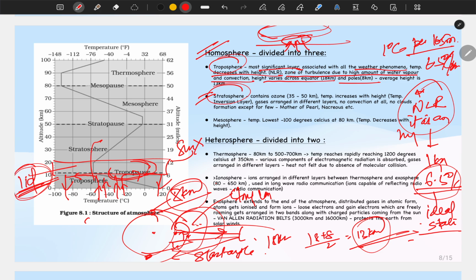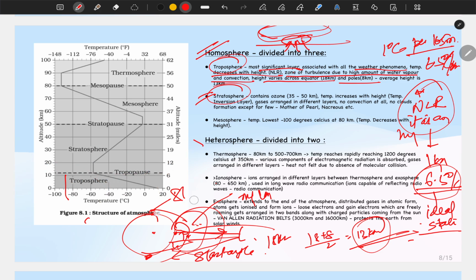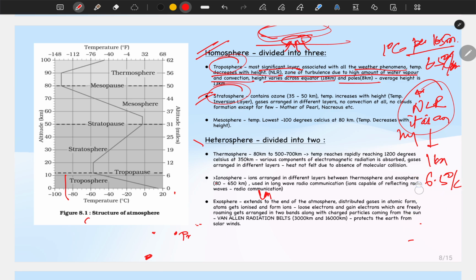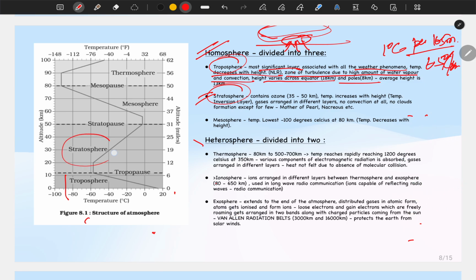ठीक है, I hope things are clear till here. ठीक है, तो now let's go to tropopause. स्ट्रेटोस्फेयर में क्या होता है ना, stratosphere, here you have seen that temperature is decreasing, but in the stratosphere it contains ozone, O3. Okay, now O3, if you know the structure, this is the structure of O3.